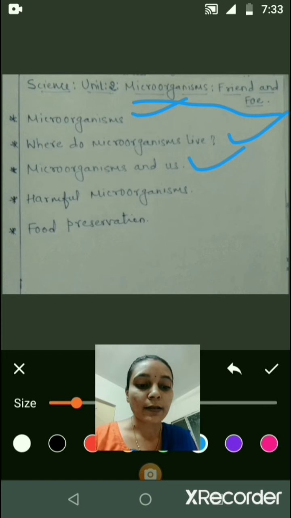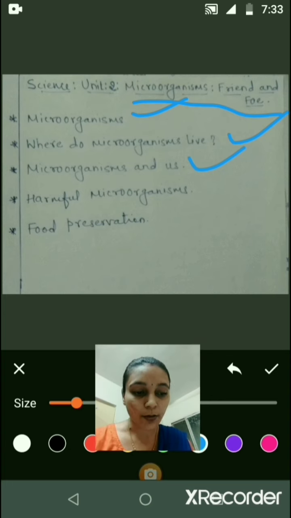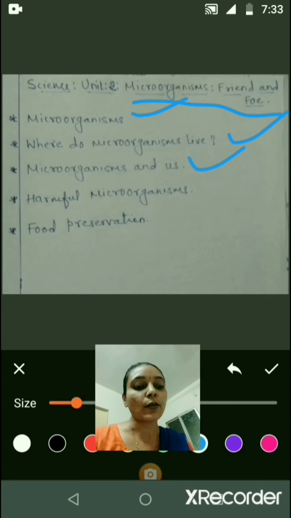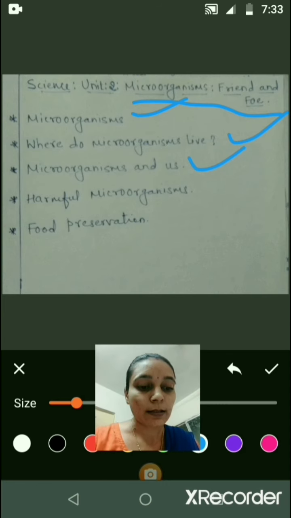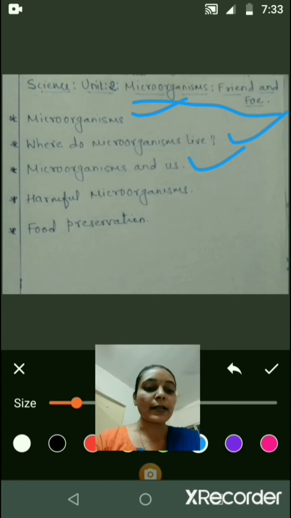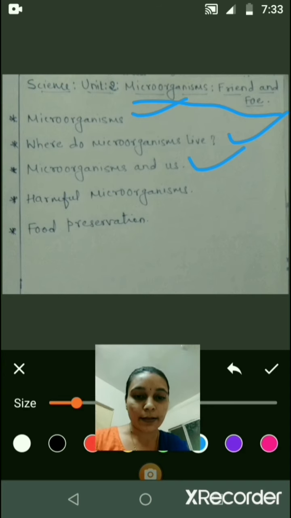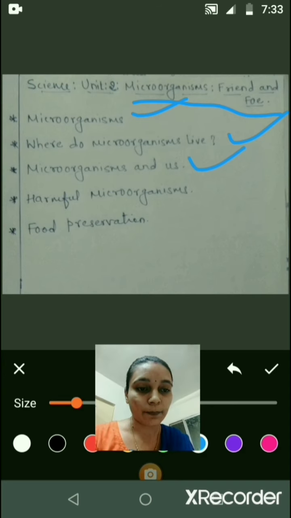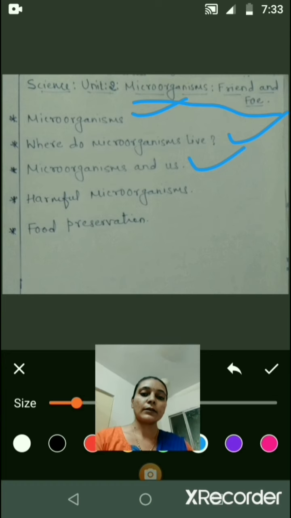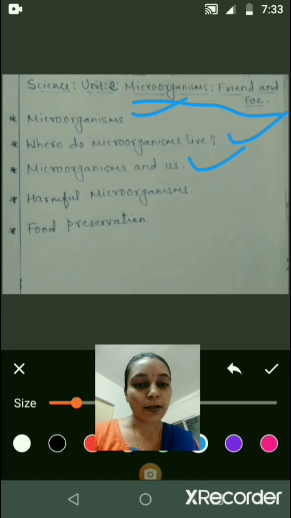Okay, these medicines kill or stop the growth of the disease causing microorganisms, and such medicines are called antibiotics. Nowadays the use of antibiotics has increased in day-to-day life. Okay, so this is the medical use of the microorganisms.